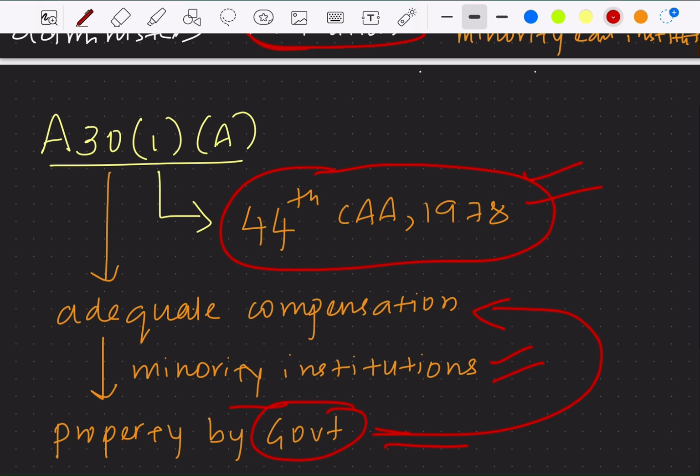So if the government wants to build any infrastructure and the need arises, maybe the government has to acquire the property of that minority institution, then yes, the government can acquire. At the same time, the government has to provide adequate compensation for this minority institution. So this is about Article 30 clause 1A, which was inserted through the 44th Constitutional Amendment Act of 1978.